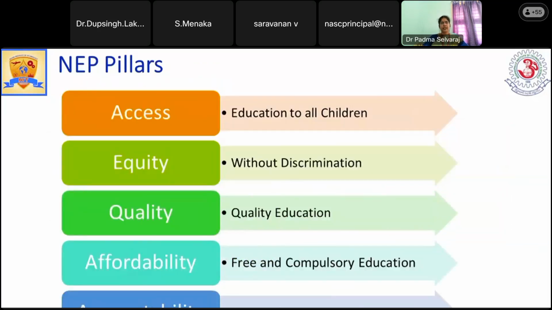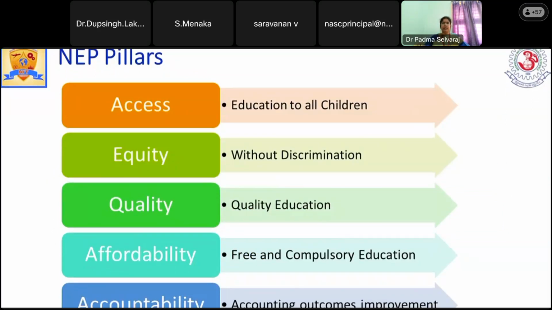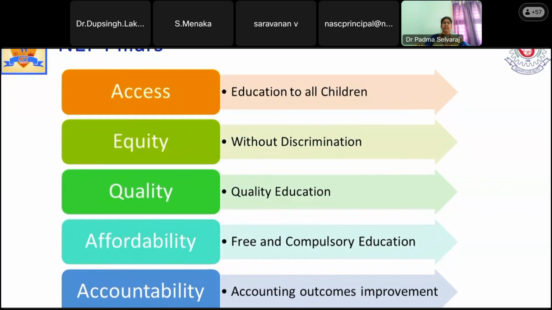Based on these five only, the NEP 2020 was designed. So we can also say it as the pillars of NEP 2020. These five come into importance. First one is access, that is education to all children. Still, a few children are not going to classes, so primary education is missing for them.